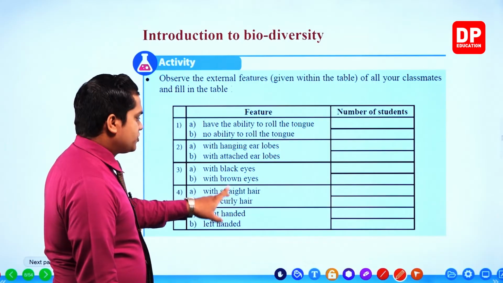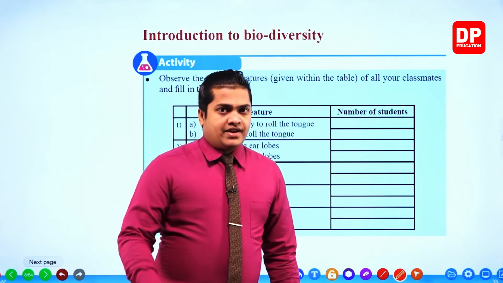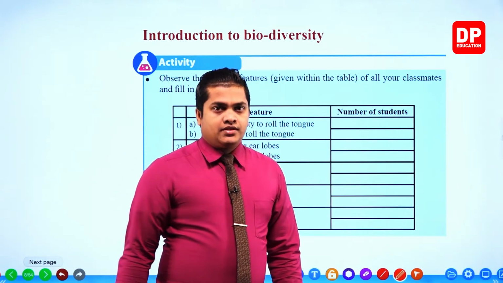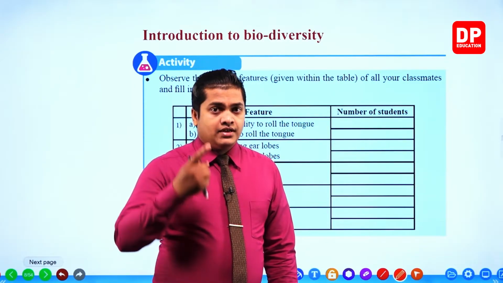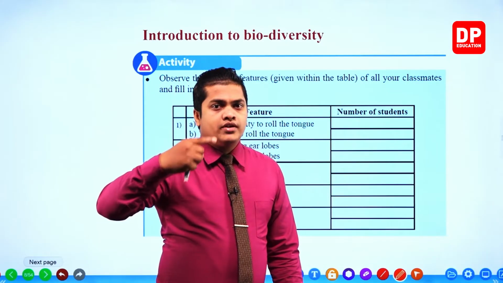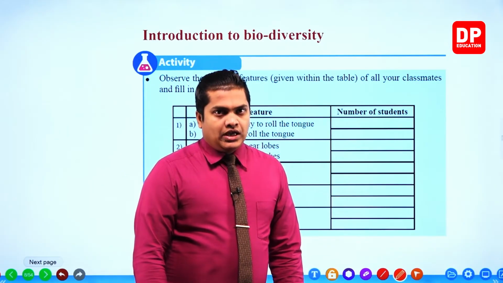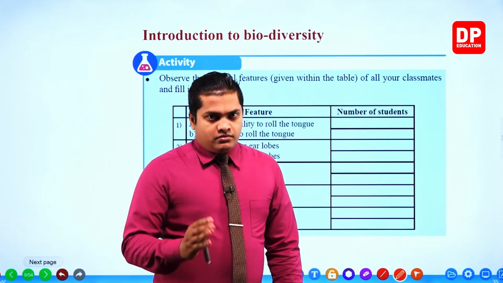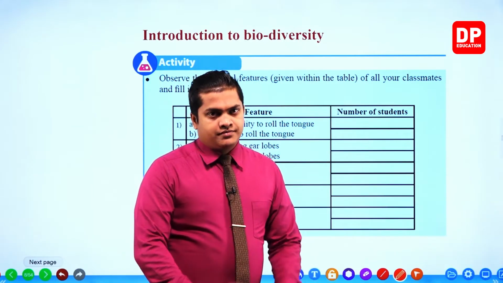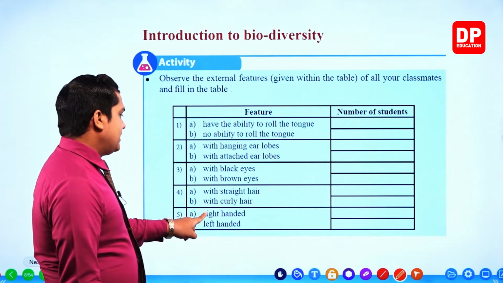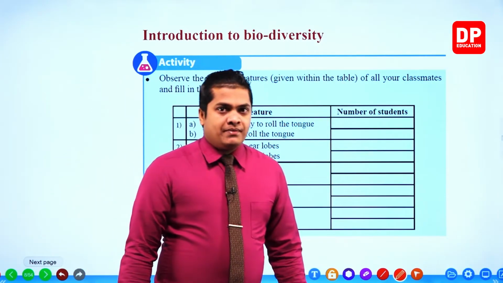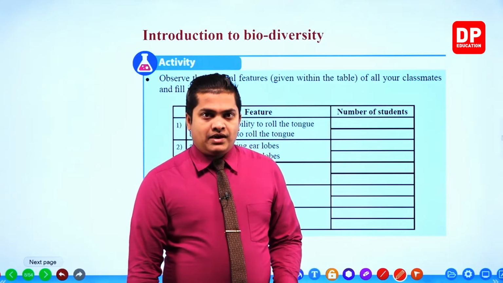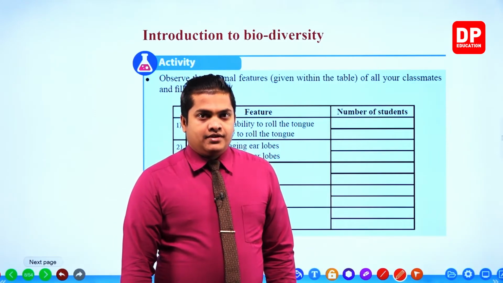Okay. Then the next one, straight hair, curly hair. Some might have thin and straight hair. Some might have curly, rounded hair. So what you have to do? Once again, you have to count. Then the next one, right-handed, left-handed. How many people are right-handed and how many people are left-handed?